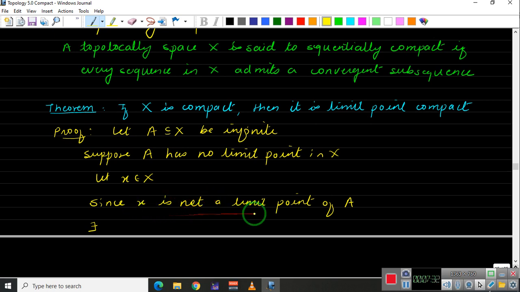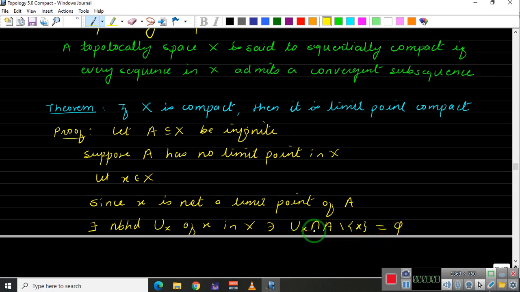We proved that x is a limit point of A if every neighborhood of x intersects A at a point other than x. Now since this is not a limit point, this implies there exists a neighborhood, say U_x, of x in X such that U_x intersection with the set A minus the singleton {x} is empty.